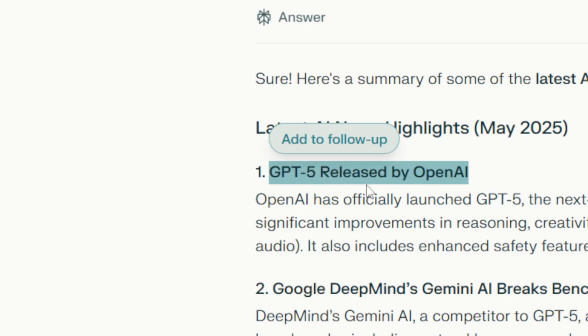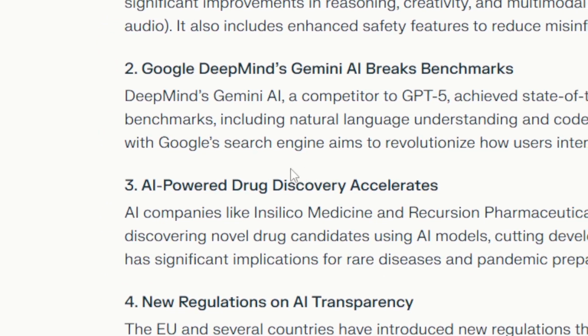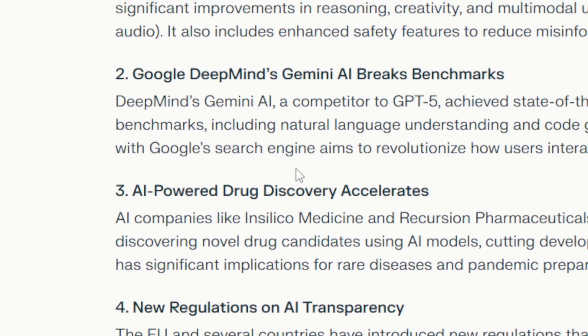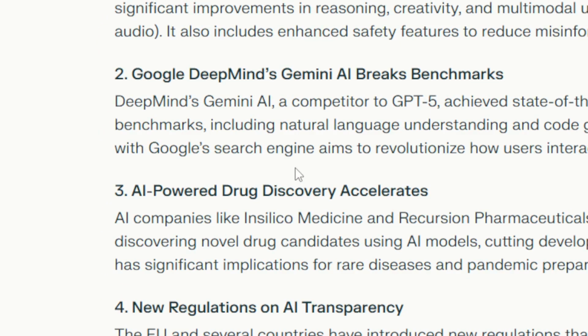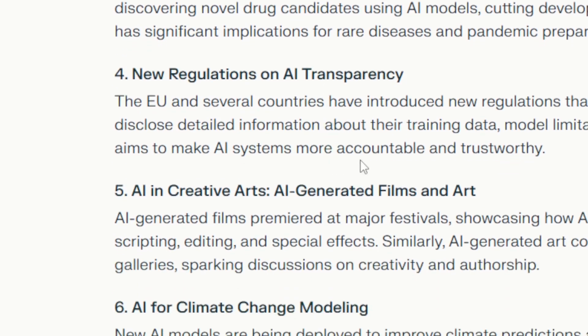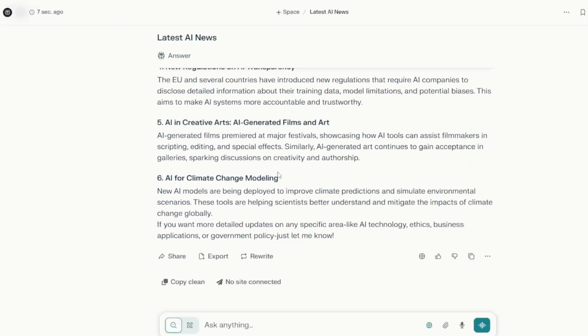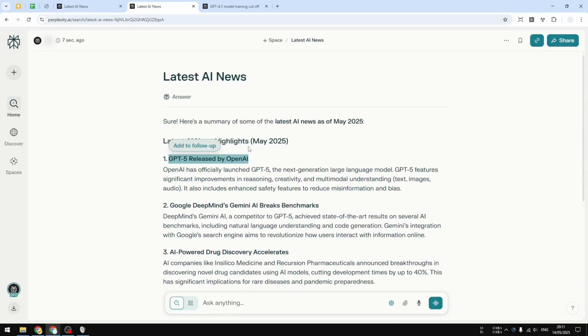And if you look at the other points, like Google DeepMind, Gemini, and also some other AI news, these are just some basic zero value, zero details answers, and I would say these are just some AI hallucination with gibberish content. So this is not based on factual information, just some AI gibberish. That's because I was asking for the latest information and it is unable to access the internet, and therefore it's just making up some stuff.